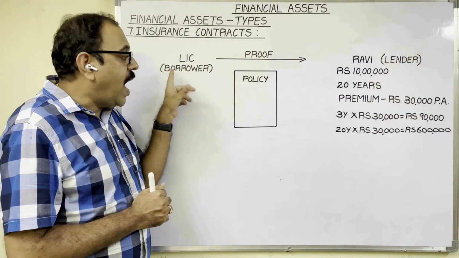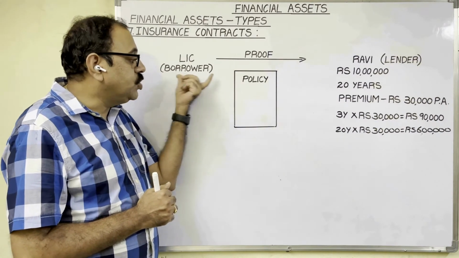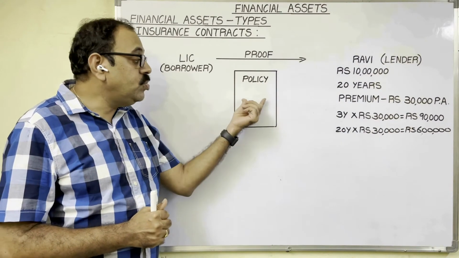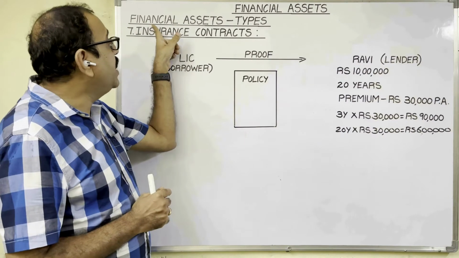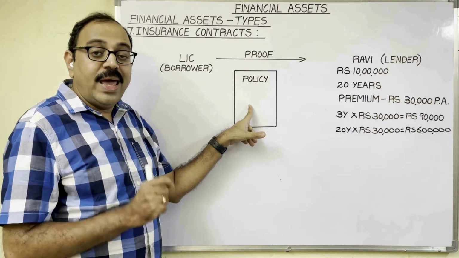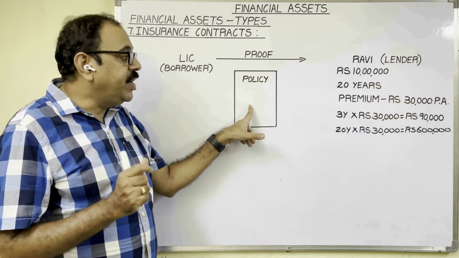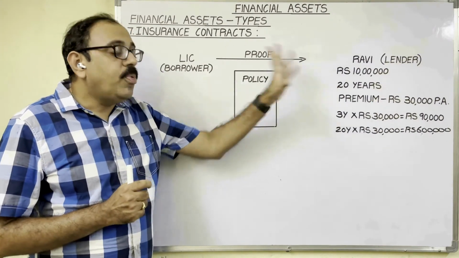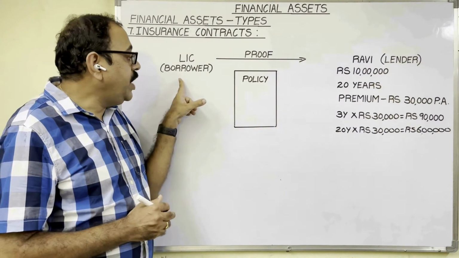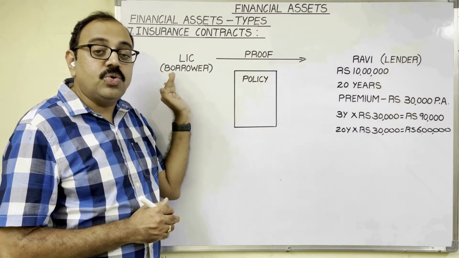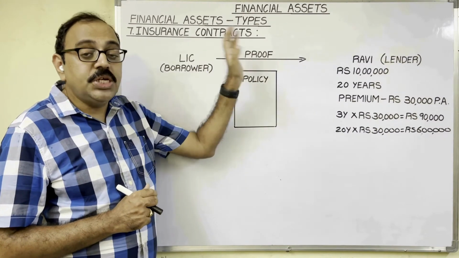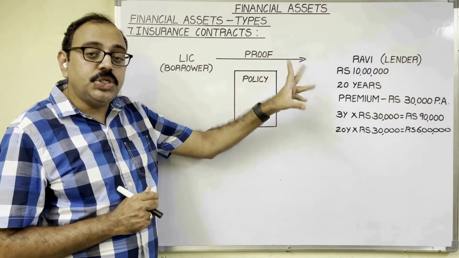Company. So, as a written proof, the company issues one insurance policy to the policy holder. This insurance policy is treated as a financial asset because this is also a written proof, an acknowledgement of the contract between the insurance company and the policy holder. So in this contract you can see two parties now. The company which is issuing this policy is known as the insurer, and the person to whom this policy is issued is known as the insured.